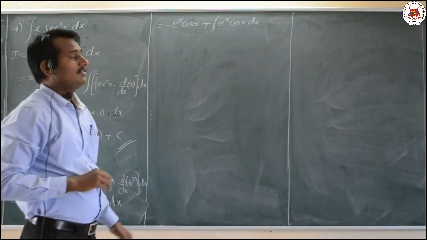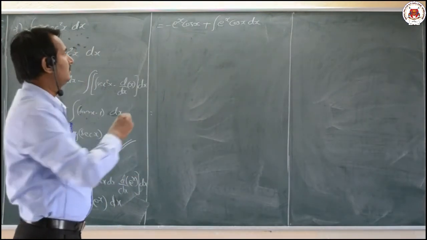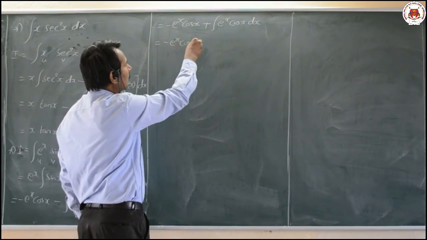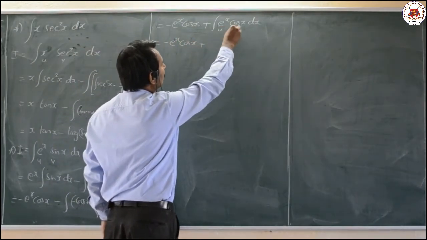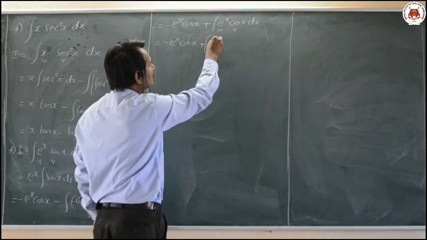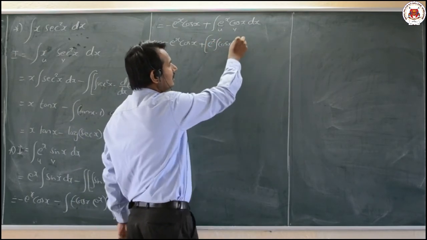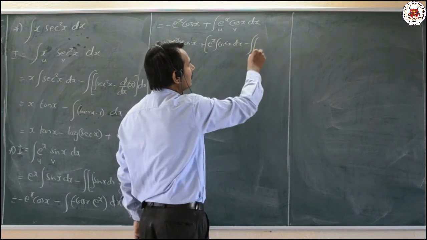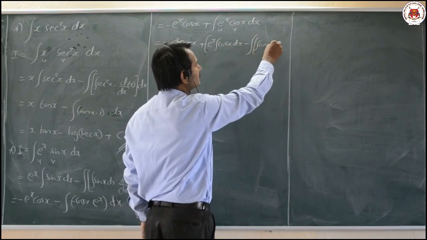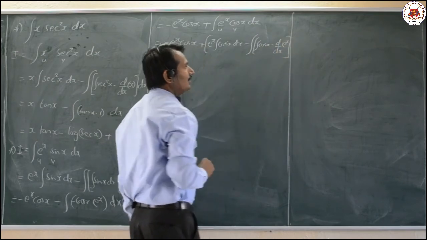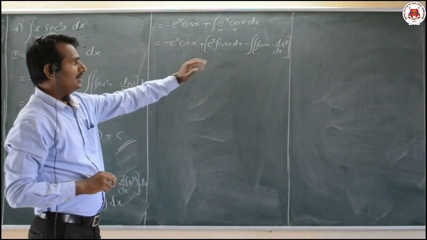Now again I will integrate it by parts here, that is nothing but minus e raised to x into cos x plus uv, that is nothing but e raised to x as it is, integration of cos x dx, minus integration of cos x into d by dx of e raised to x into dx. Now what do you mean by integration of cos x?